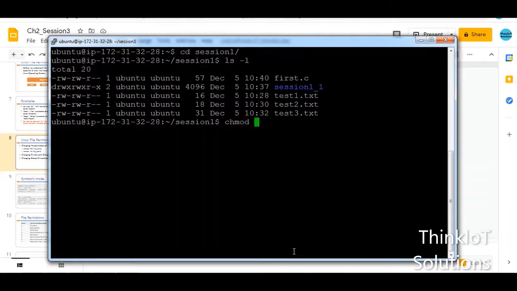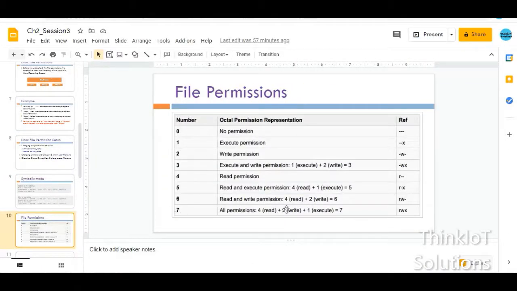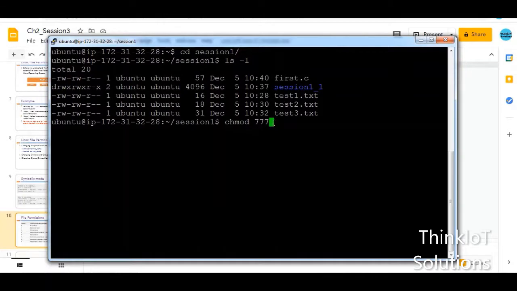Now let us take the first file, that is first.c. Let us take the C file and let us try to change the permissions of that. So the first.c has got read and write permissions for the user, read and write permission for the group, and read permission for others. Now let us try to change it and let us give 777 for all. So when I say it is 777, it means according to this table, I want to give all the permissions for the user, all the permissions for the group, and all the permissions for others. So I want to give 777 space, I will say first.c.